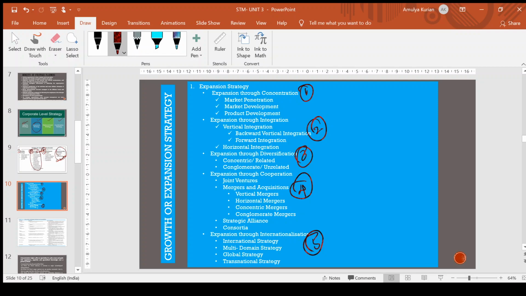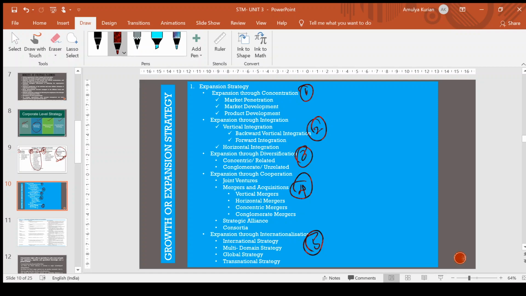Okay. Now, expansion strategy will help a firm dominate the market and gain control over competition. So expansion strategy will help a company to grow. It can be through going to another country. It can be through the development of a new product or new process. So basically it is expansion. So first one, expansion through concentration.